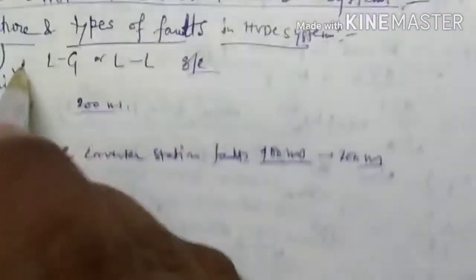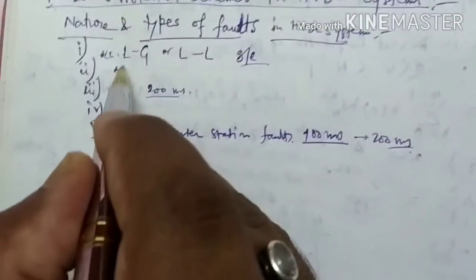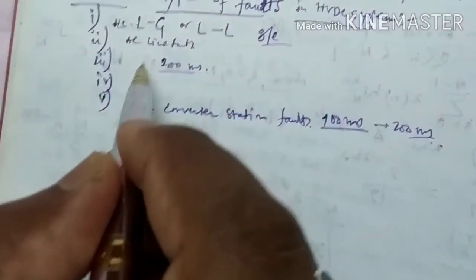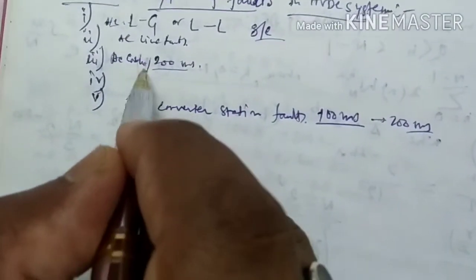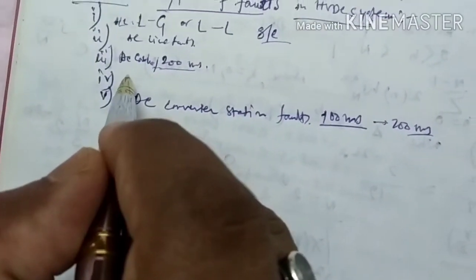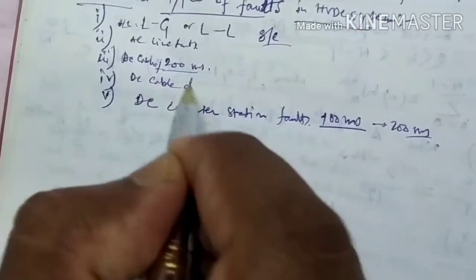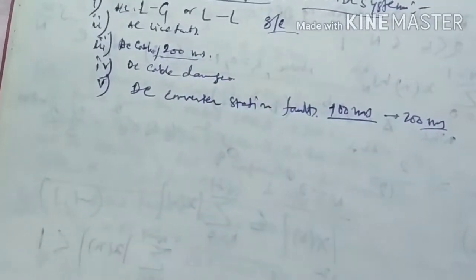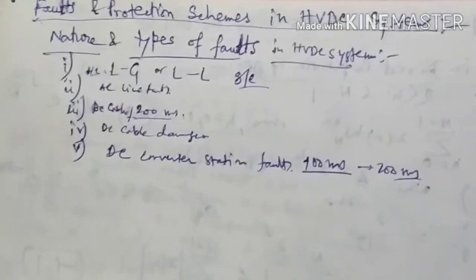So first the AC network faults and AC line faults, and DC cable faults, and the other is DC cable damage. So there are different types of faults and natures of faults.